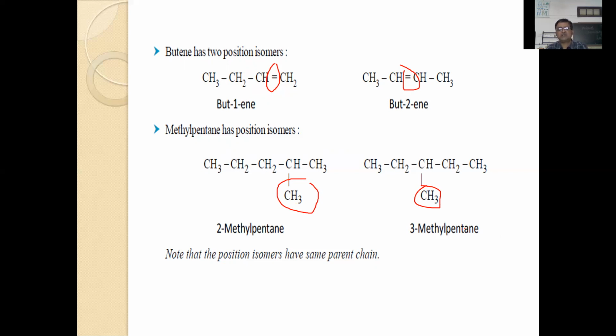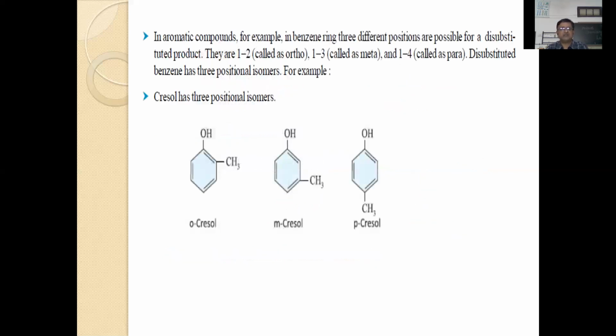Similar situations you will also find in aromatic compounds. The benzene nucleus has 3 important orientations: ortho, meta and para. The 1-2 and 1-6 positions are called ortho positions, the 1-4 position is para, and the 1-3 and 1-5 positions are called meta positions.